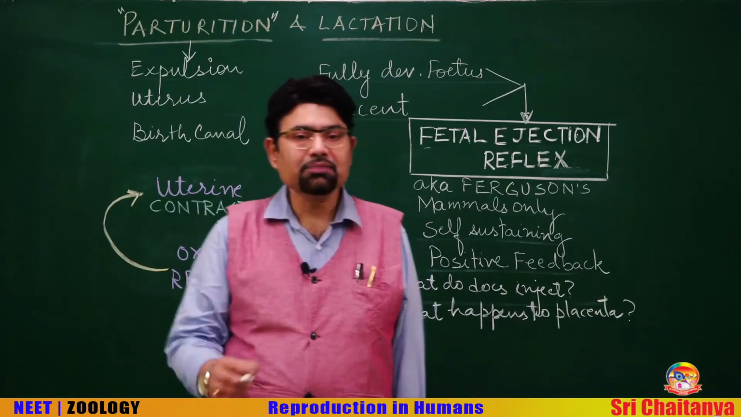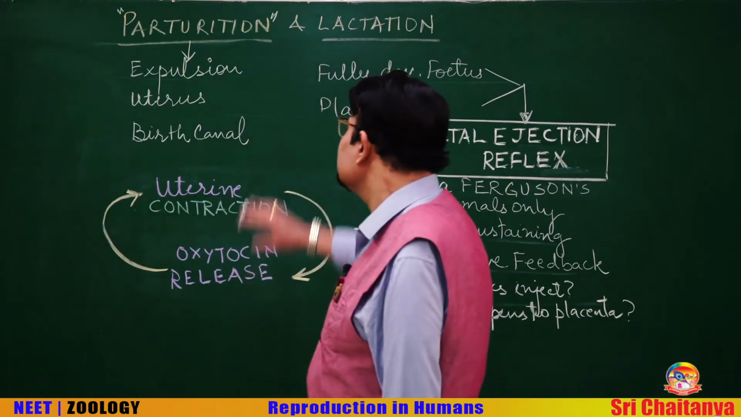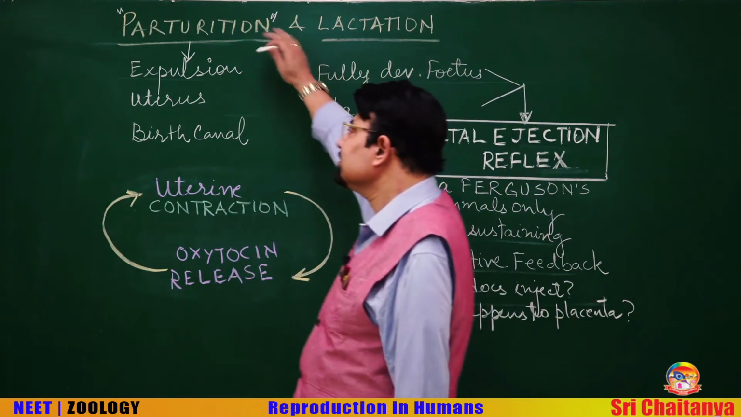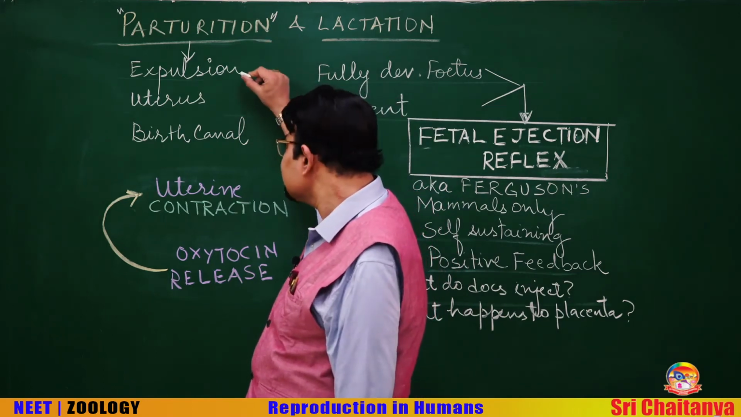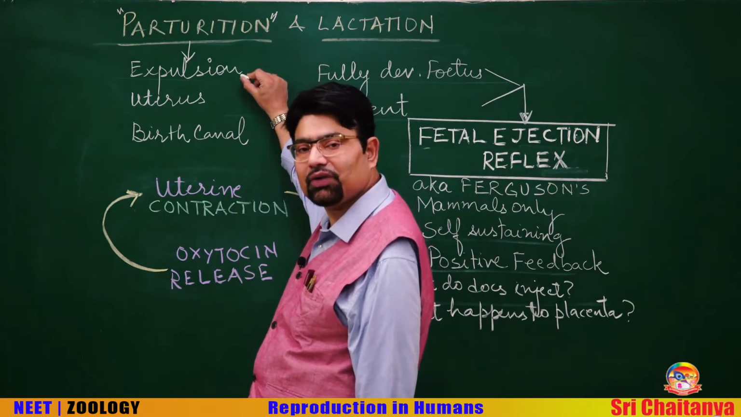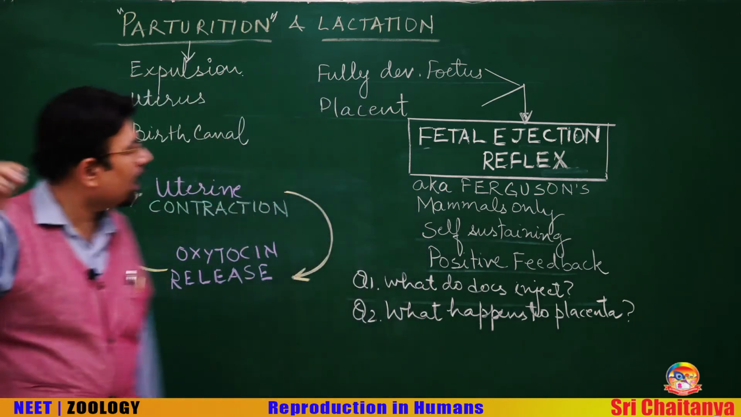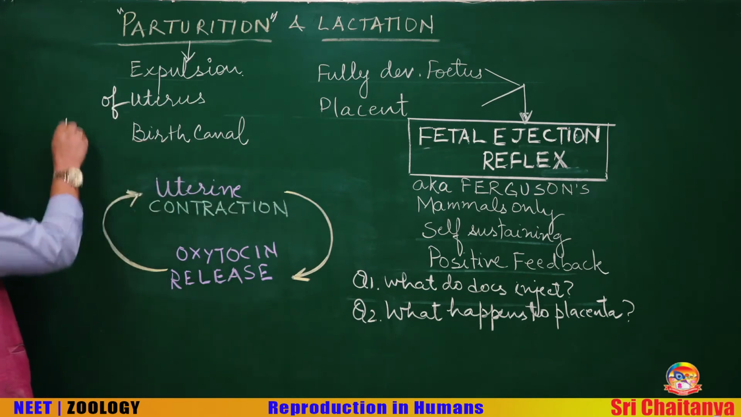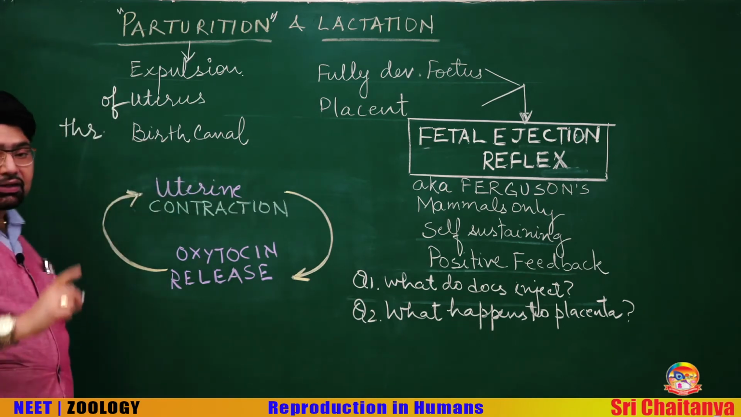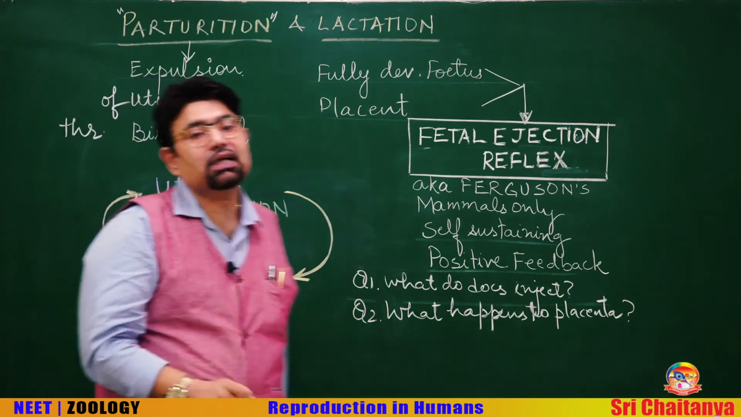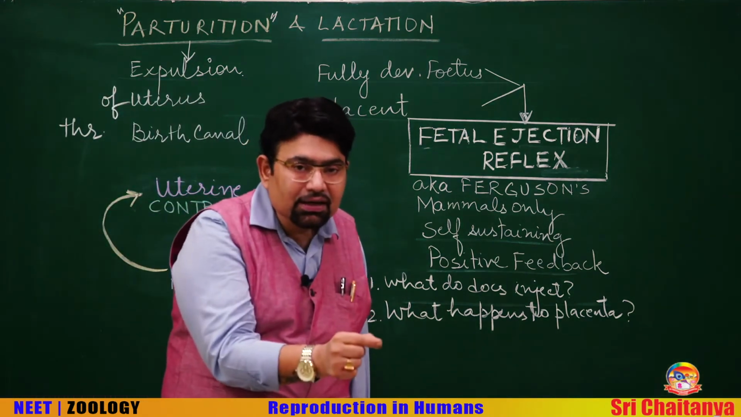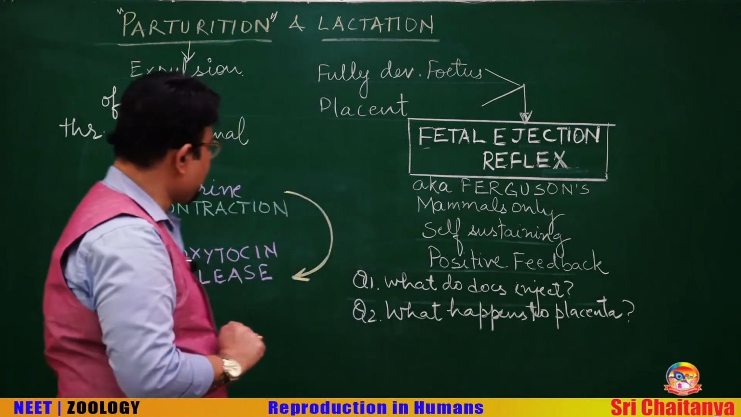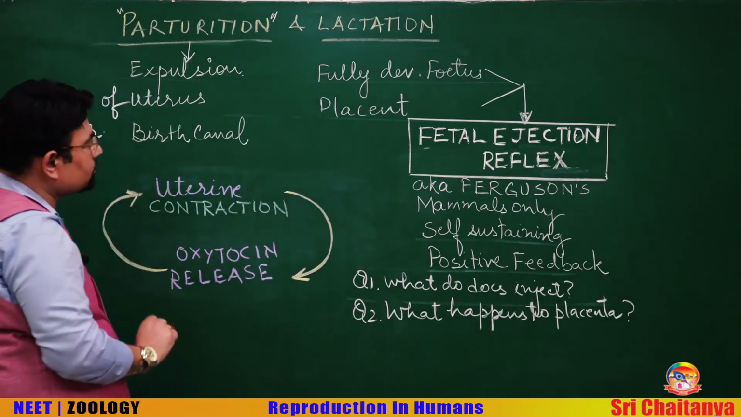Now we come to the last part of this chapter, which is parturition and lactation. What is parturition? It simply means expulsion of the fully grown fetus out of the uterus through the birth canal. And not to forget what forms the birth canal: the cervical canal and vagina both form the birth canal. This is the definition of parturition.